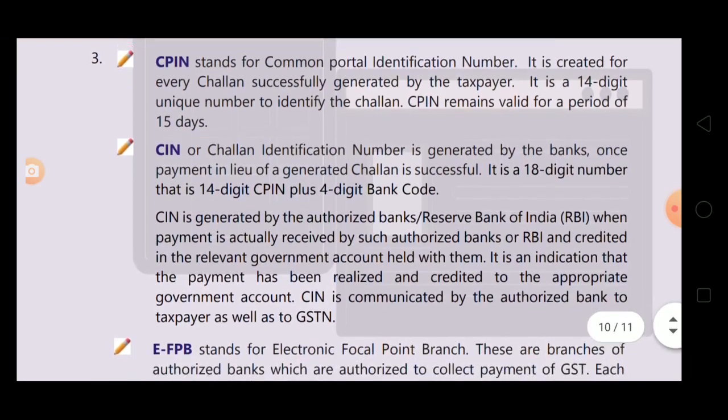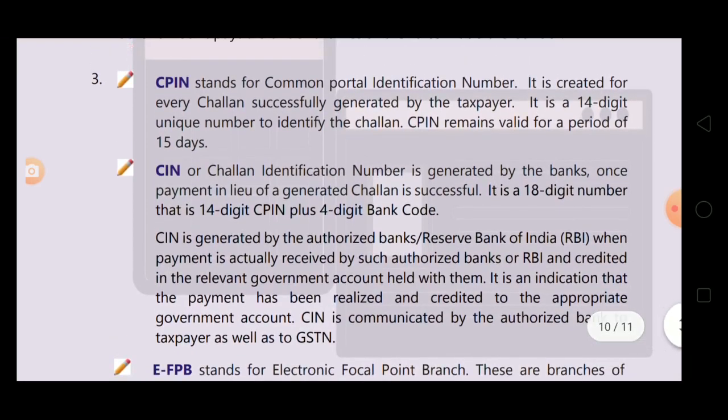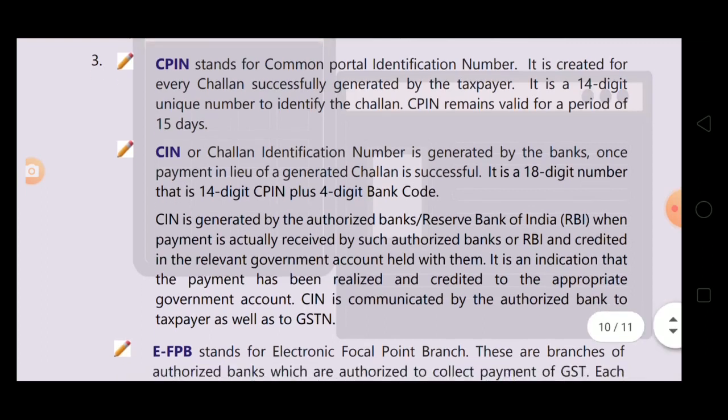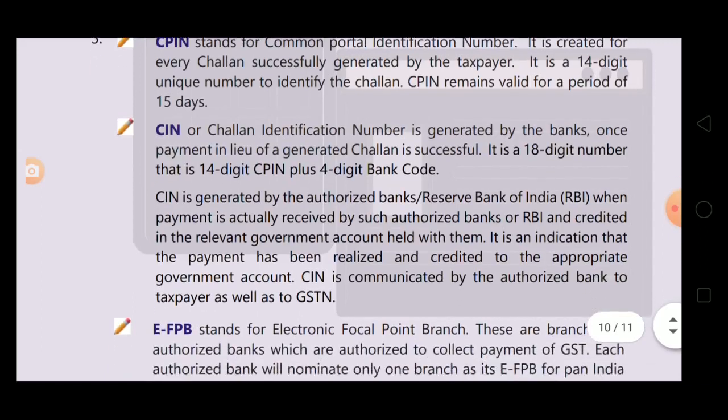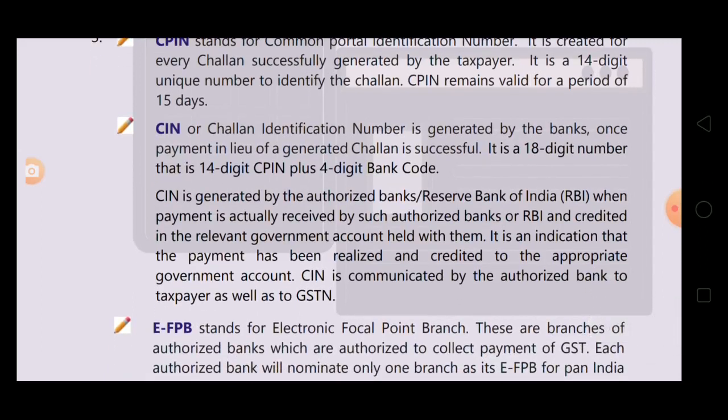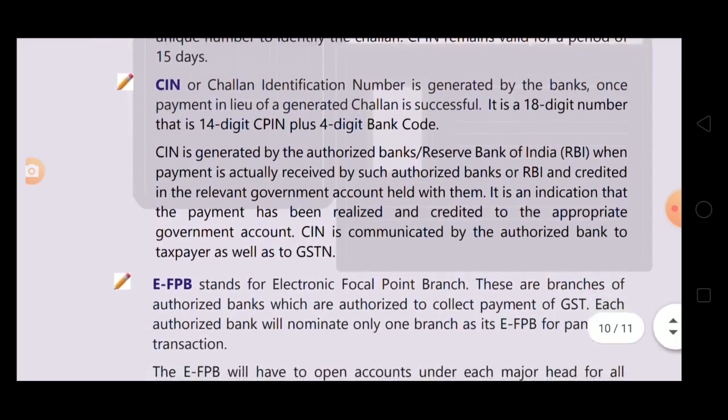Now CIN is what? CIN is challan identification number. It is generated by banks once the payment in lieu of the generated challan is successful. Once the challan is generated, we make the payment, and once the payment is successful, then the challan identification number is generated by the banks. It is an 18-digit number, that is 14-digit CPIN plus 4-digit bank code.